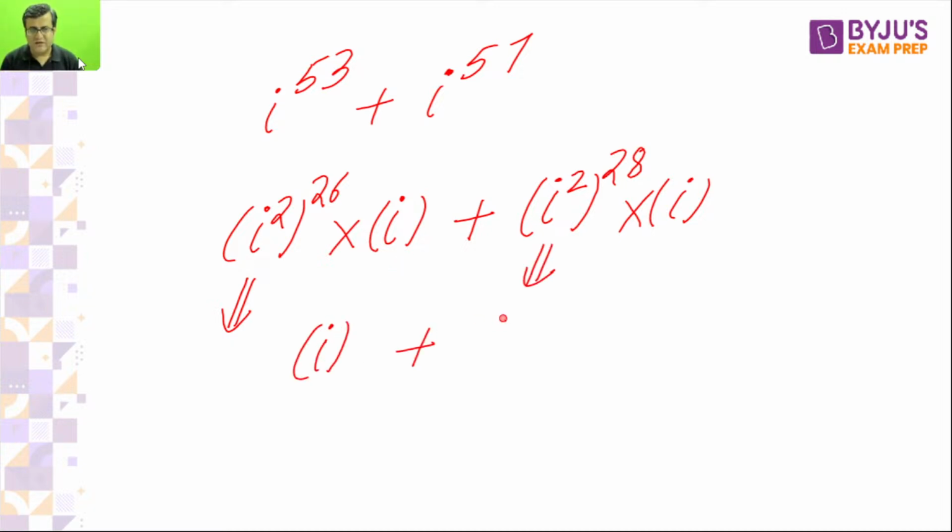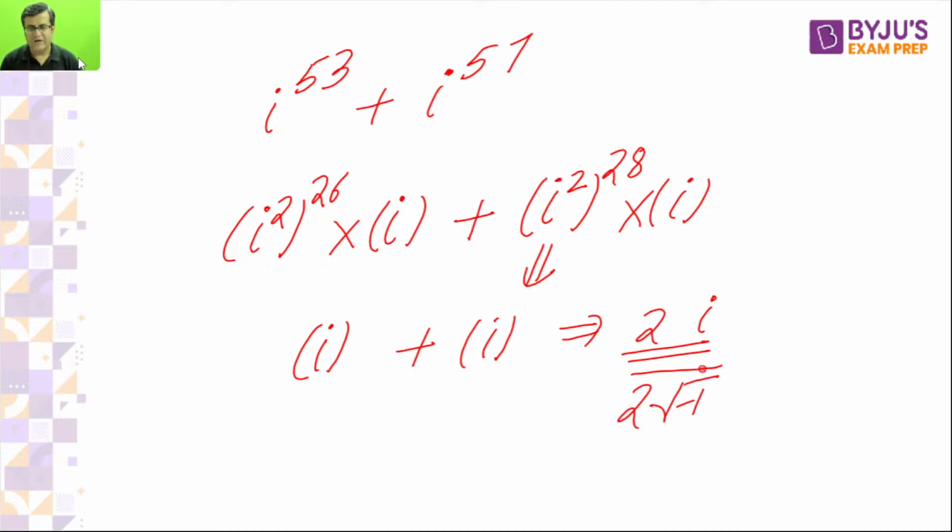This is minus 1 to power 28, which will give you plus 1. It means it will give you iota here as well. Iota plus iota, you will get 2 iota. 2 iota means 2 into root of minus 1. The answer can be formed in this form or in this form. You will have to check which form is given in the question, and you will go accordingly.